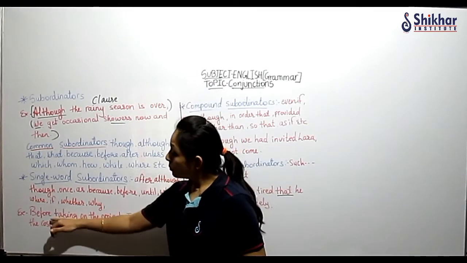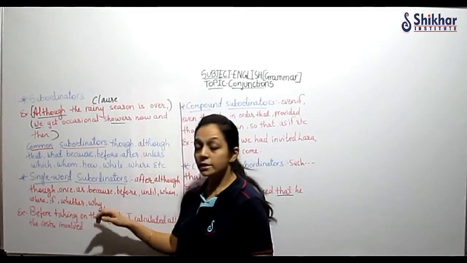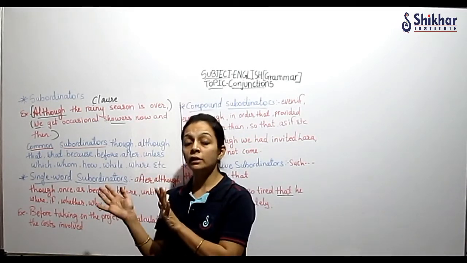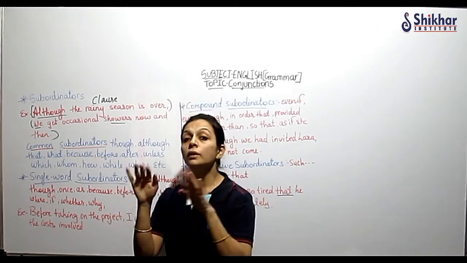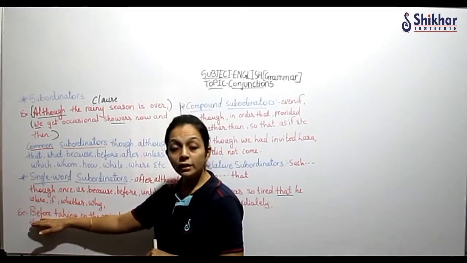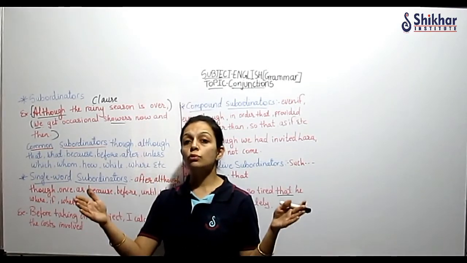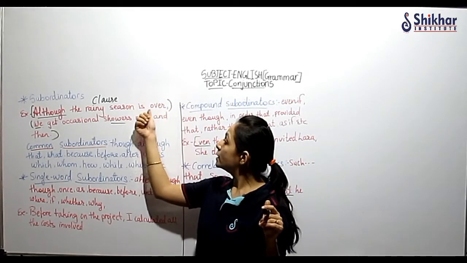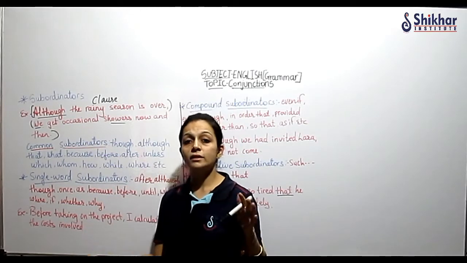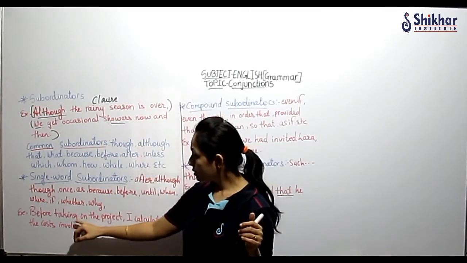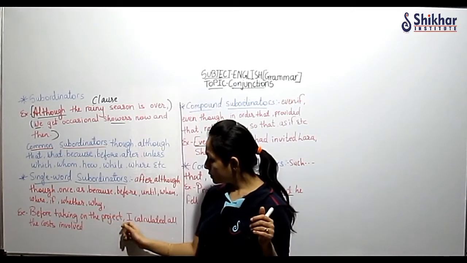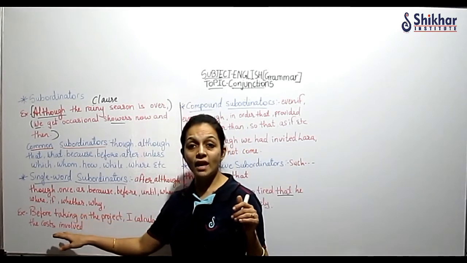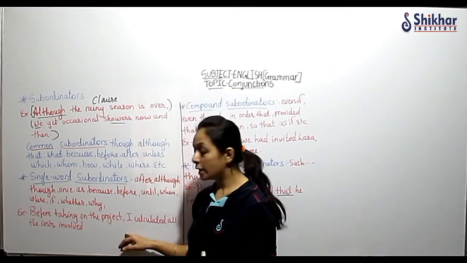When I am writing the dependent clause first, the dependent clause which is not the main clause, it depends on the main sentence, if I write it first, then I am going to separate the two clauses by putting a comma. I have put a comma here, right? Because I have written the subordinate clause first, I am putting a comma. But if the main clause is written first and the subordinate clause, the dependent clause, comes later, then I will not put a comma.